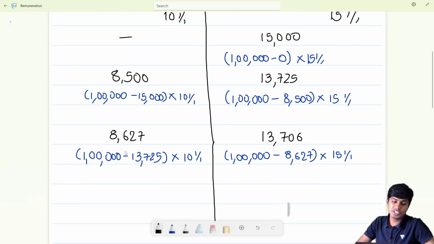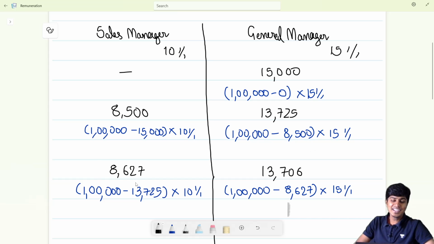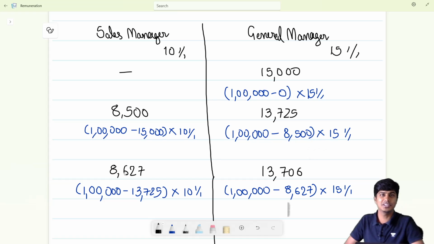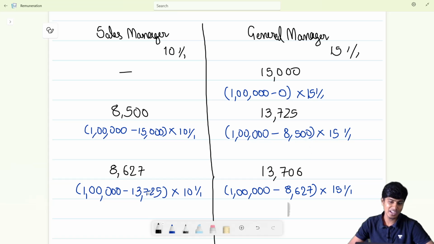Our sales manager's remuneration will no more be 8627. Why? It is 8627 when the general manager's commission was 13,725. Now the general manager's commission or remuneration has changed from 13,725 to 13,706. So this will no more be 8,627, because this 8627 was computed as 1 lakh minus 13,725. This 13,725 has now changed to 13,706. So I am going to compute it all again. This time, in the place of 13,725, I will take 13,706. So I'll do 1 lakh minus 13,706 into 10%.